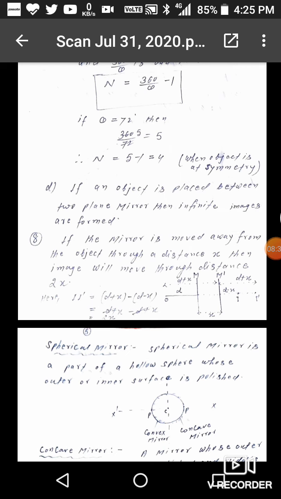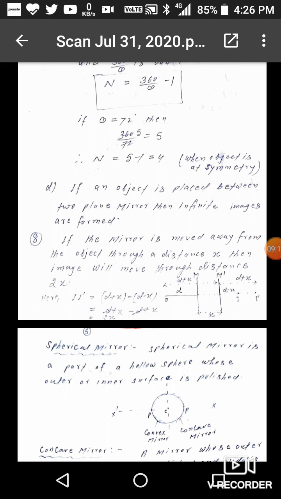Next, 8 notes. If the mirror is moved away from the object through a distance x, then the image will move through distance 2x. So here in the figure, O is the object, at distance d from plane mirror M. If plane mirror M is shifted to distance x on the right side, then the distance between the object and M dash is equal to d plus x.